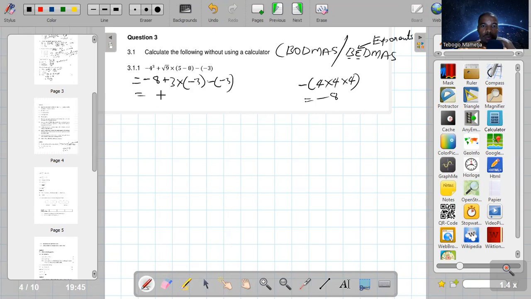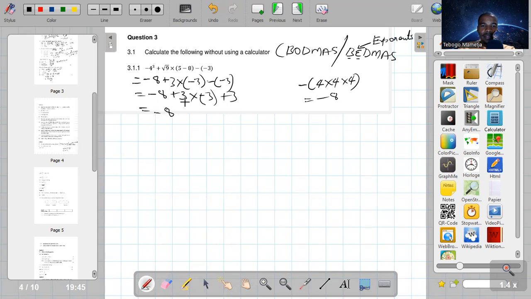So, which is going to be negative 8 plus 3 times negative 3. Whether we put it inside the bracket or not inside the brackets, it doesn't matter. Plus 3. So now if we apply BODMAS there, guys, we've got a plus there and a multiply there. We need to multiply first before we can add. So this is going to be negative 8.